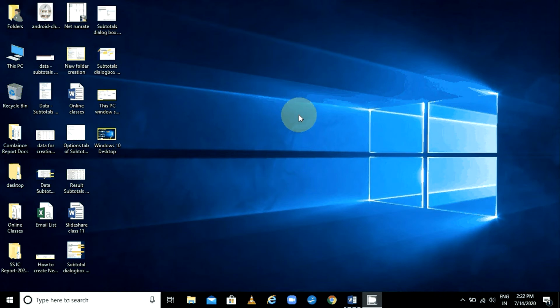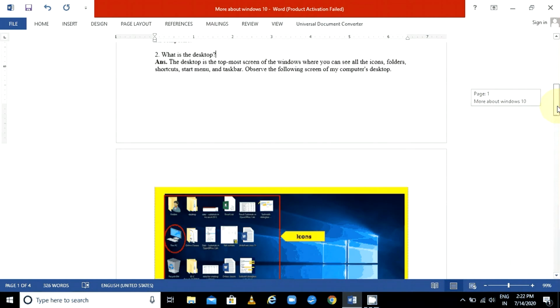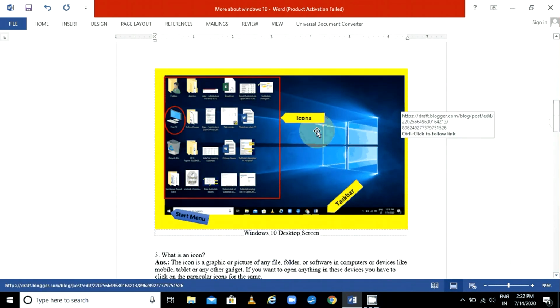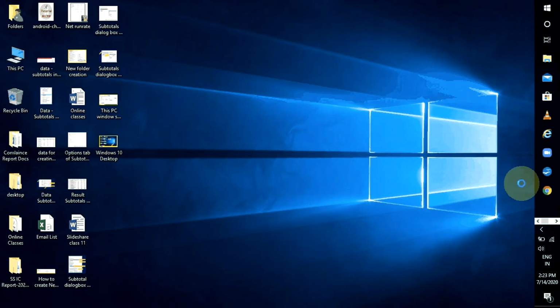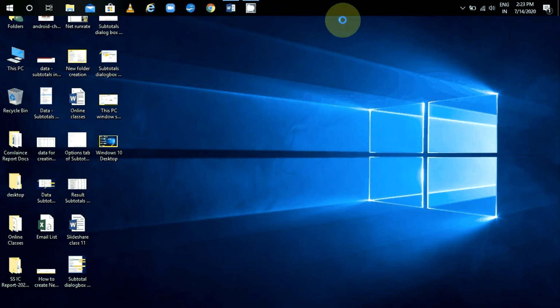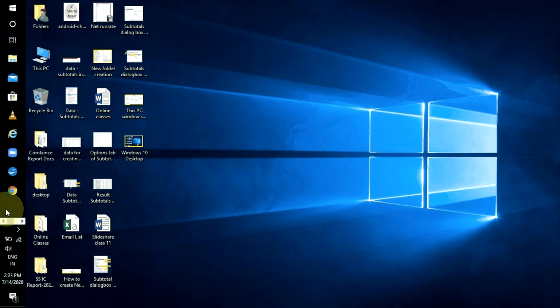The next question is, here I have given the screenshot also, so you can understand icons, and these are the parts of desktop: start menu, taskbar. So let me introduce taskbar first. This ribbon which is available at the bottom of your screen is called taskbar. You can move this taskbar anywhere. See, I have moved it to the right side. Just click and drag, you can move it anywhere, but generally it is at the bottom only.